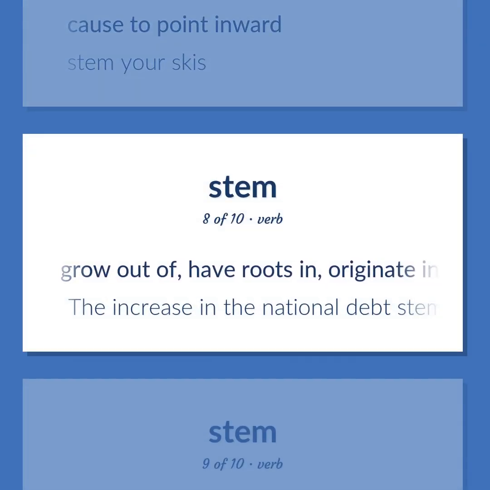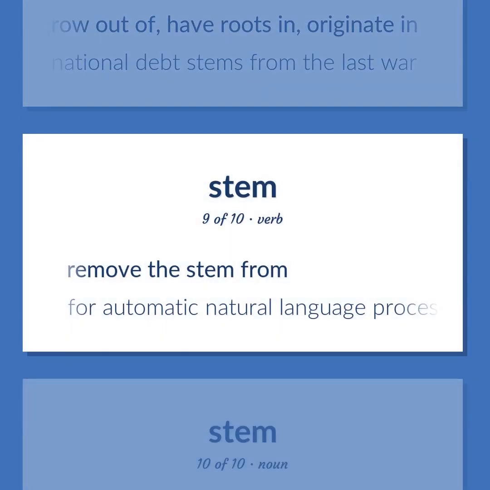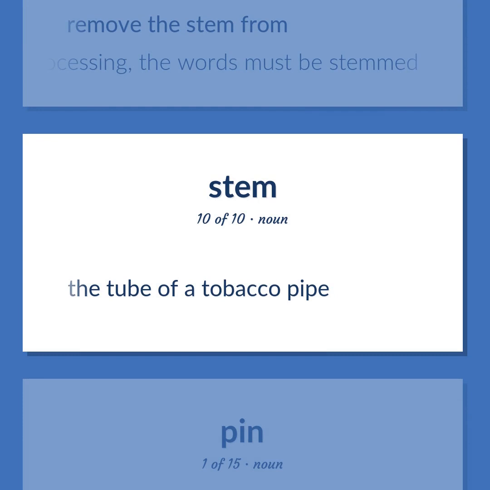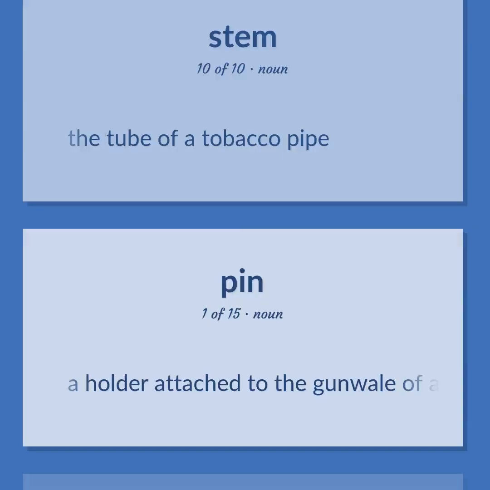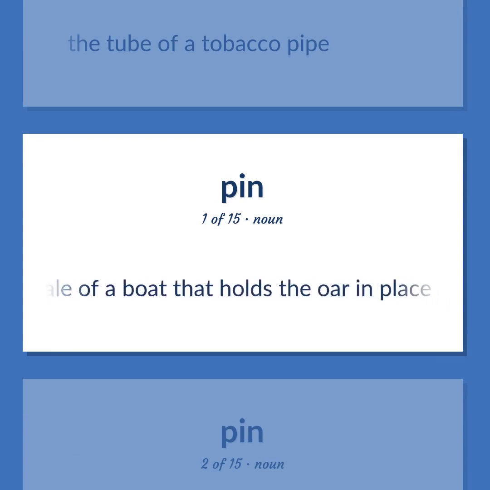Grow out of, have roots in, originate in. The increase in the national debt stems from the last war. Remove the stem from. For automatic natural language processing, the words must be stemmed. The tube of a tobacco pipe. A holder attached to the gunwale of a boat that holds the oar in place and acts as a fulcrum for rowing.